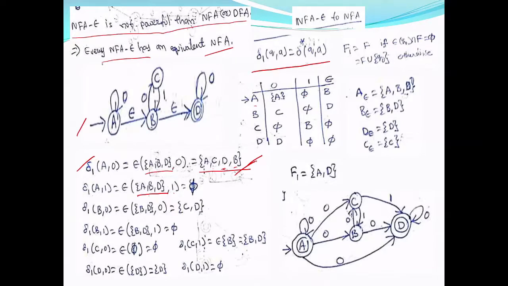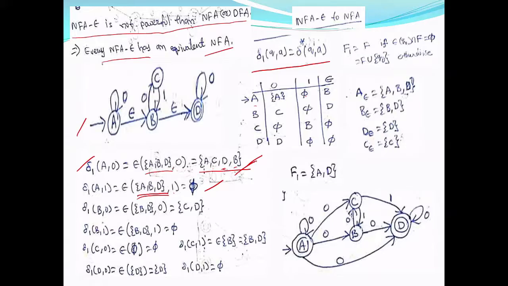Then B on 1 is also phi. Then D on 1. D on 1 is also phi. This is how I have written this. You have to look at the definition of delta star. So this is epsilon closure of A applied for 1 and then epsilon closure. So this phi, epsilon closure of phi is phi. So there are no transitions for A on 1.